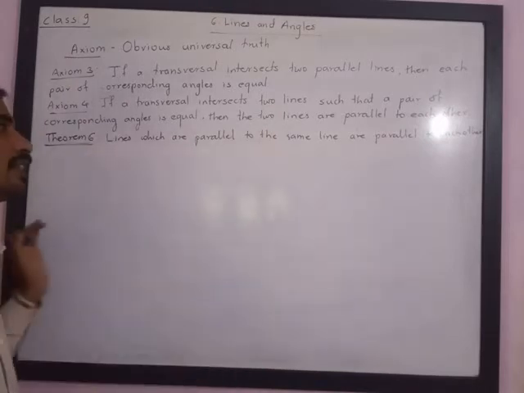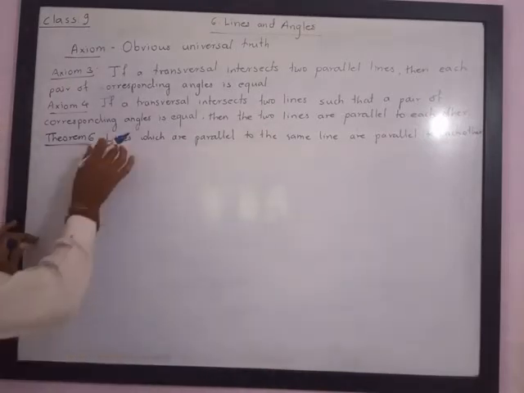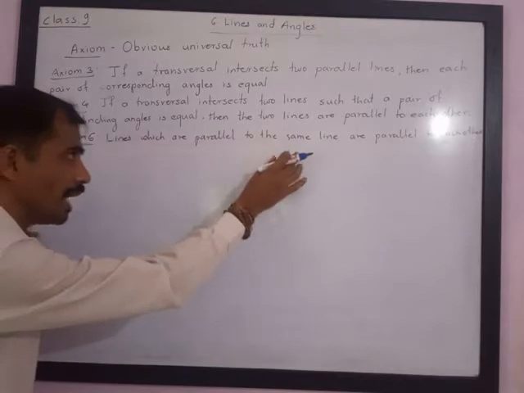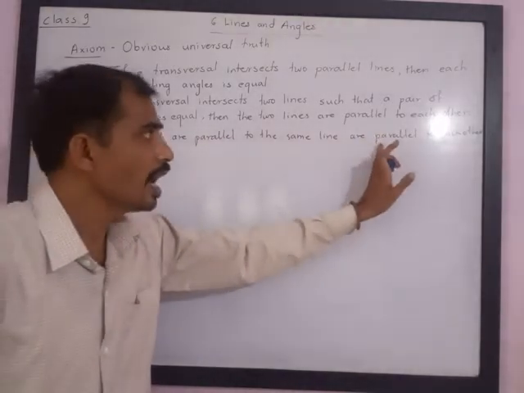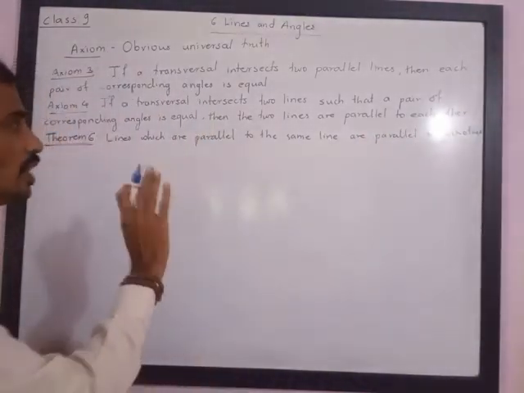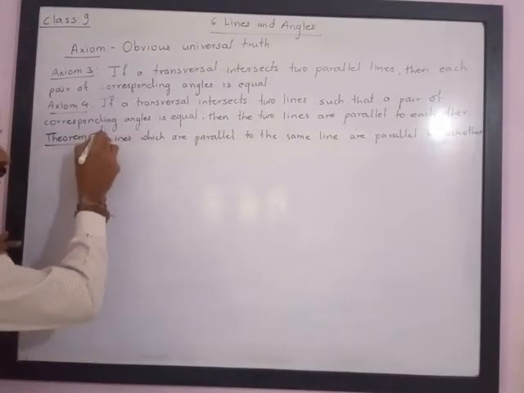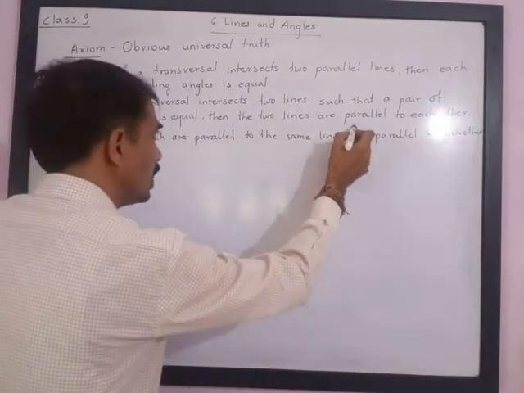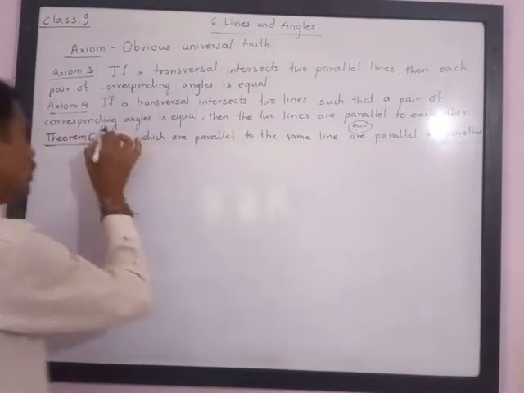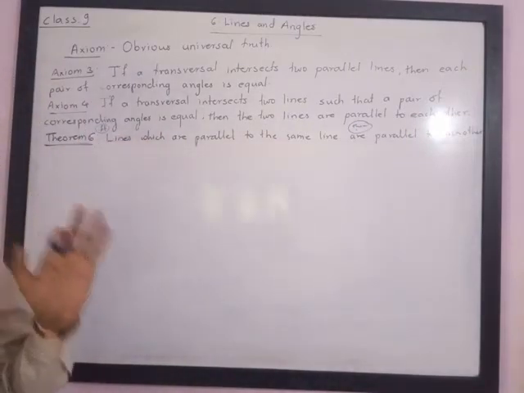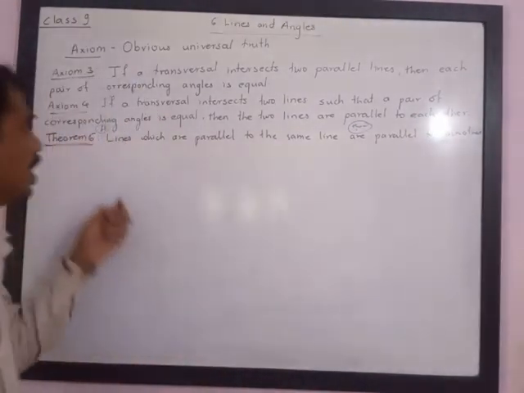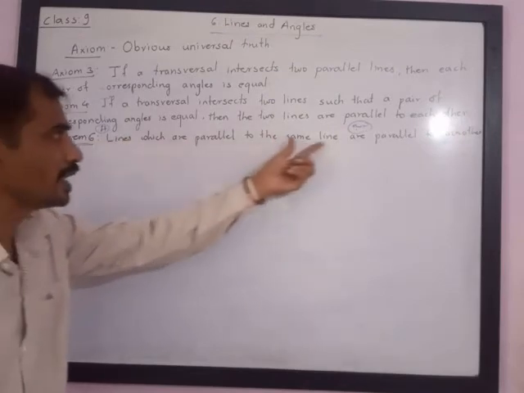So if you want to convert this statement into if and then, it will be: if lines are parallel to the same line, then the lines are parallel to each other. This can be the statement. So if can be here and then can be here. Convert this into an if-then statement so that you can understand whatever is given and whatever is to be proved. Here we are given lines parallel to the same line.